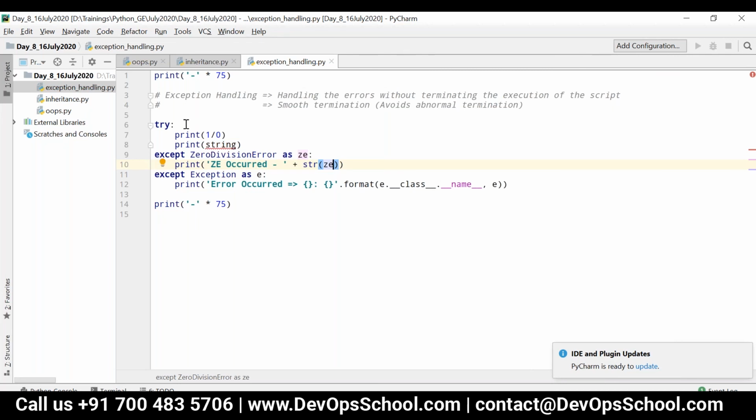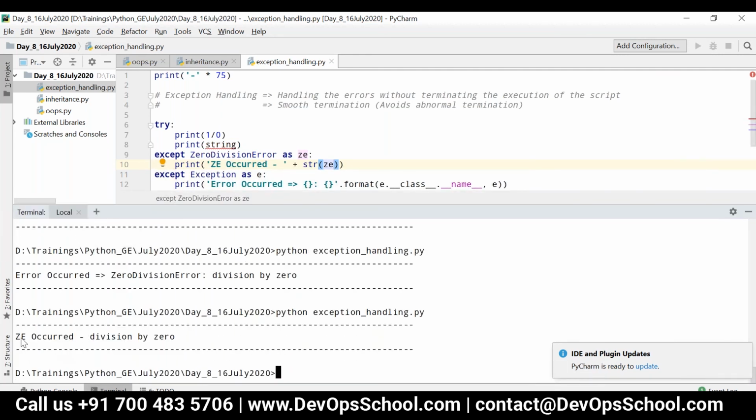Okay, so one try block can have any number of except blocks. There is no problem with it. Okay, so now what will happen? Now you can see ZE occurred division by 0 because I have handled zero division error in particular. So specifically I have handled that exception.